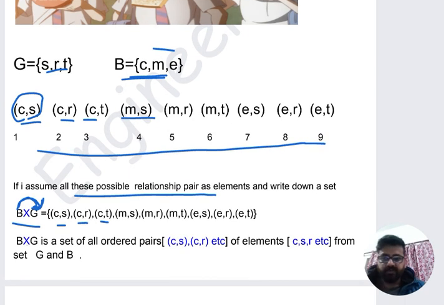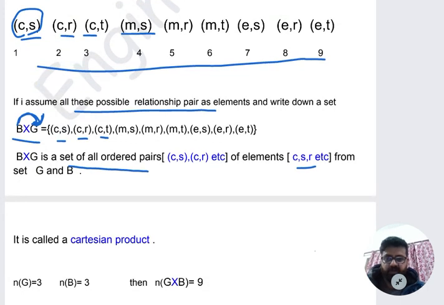Now come to the next line. B cross G is a set of all ordered pairs, and the pairs are made of elements like C, S, R, T, etc. I have already told you. Now it is called a Cartesian product. We give a name to this set. B cross G is nothing but a Cartesian product. Everyone has a name, that's why it also has its name.